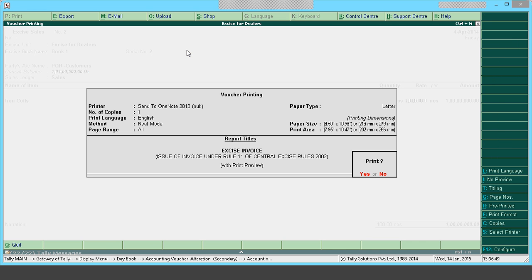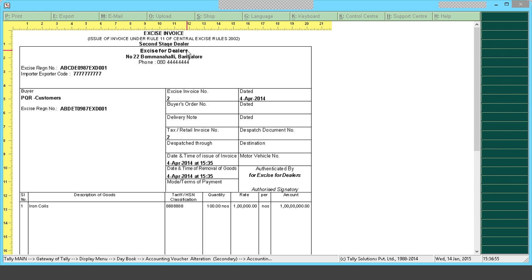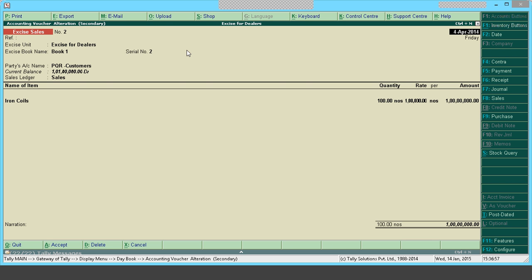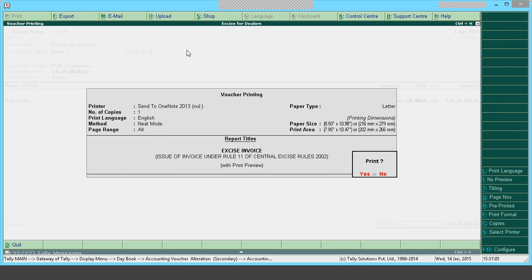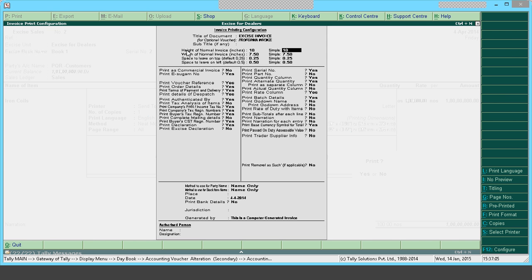In Tally, when you go to the printout of the excise sales invoice, it will be a rule 11 invoice. Say suppose you are issuing a commercial invoice and you do not want to print it as a rule 11 invoice, you can press Alt P, then F12, and you will have the option to print as commercial invoice.